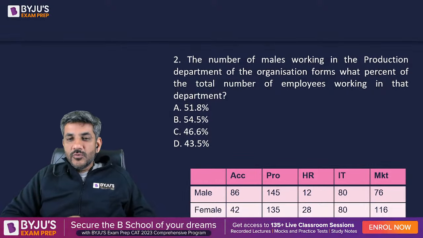The number of males working in the production department of the organization forms what percentage of the total number of employees working in that department?